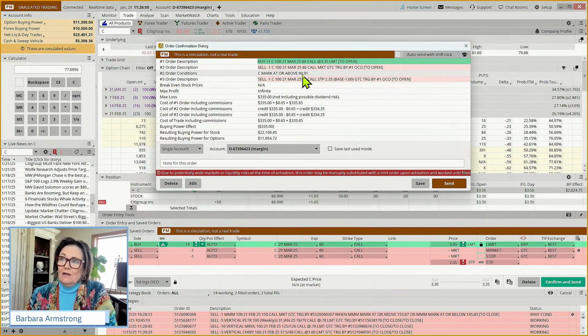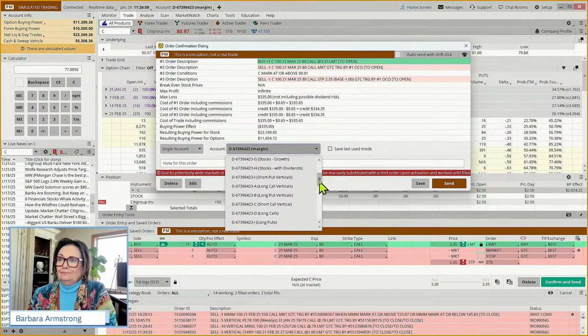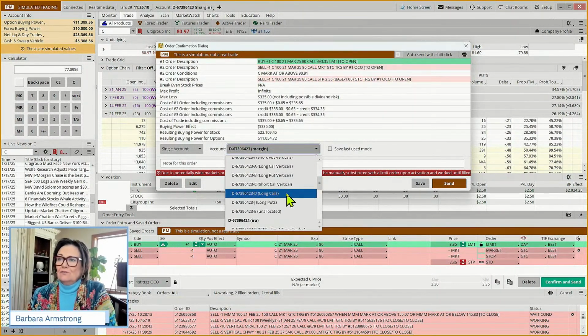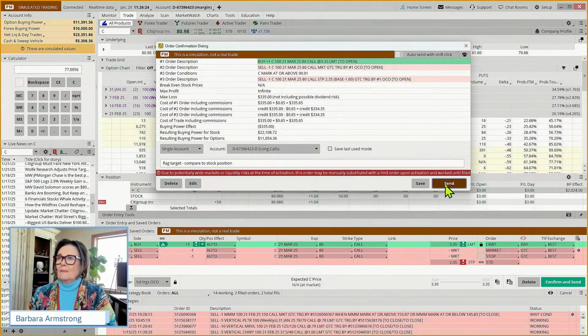Now, if you're saying, well, what might this option be worth? There is a way to figure that out, and I like to call it a guesstimate. And so we're going to come down here to our long calls, and so this is a flag target, and we're going to compare it to the stock position. There we go.